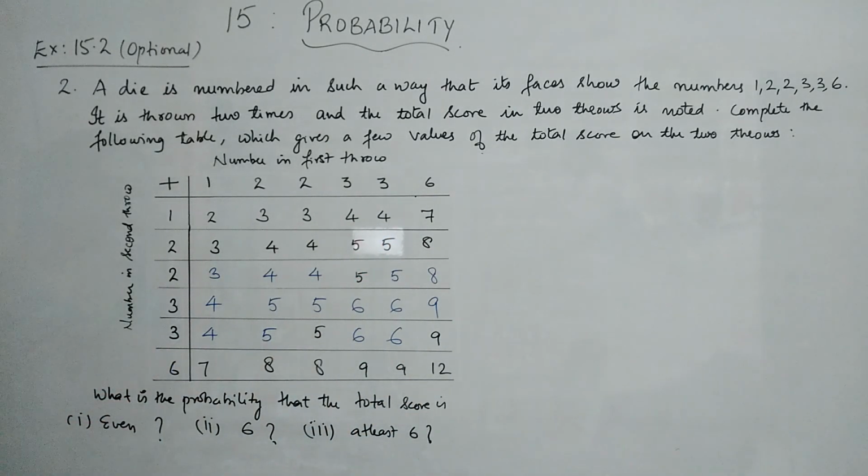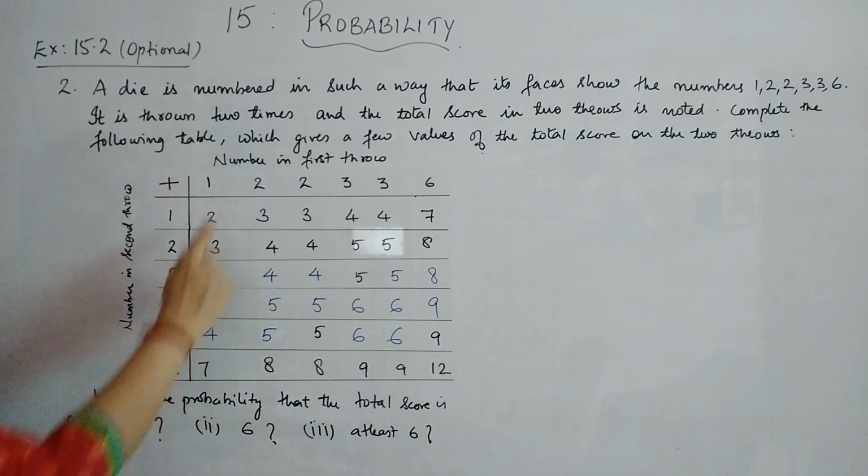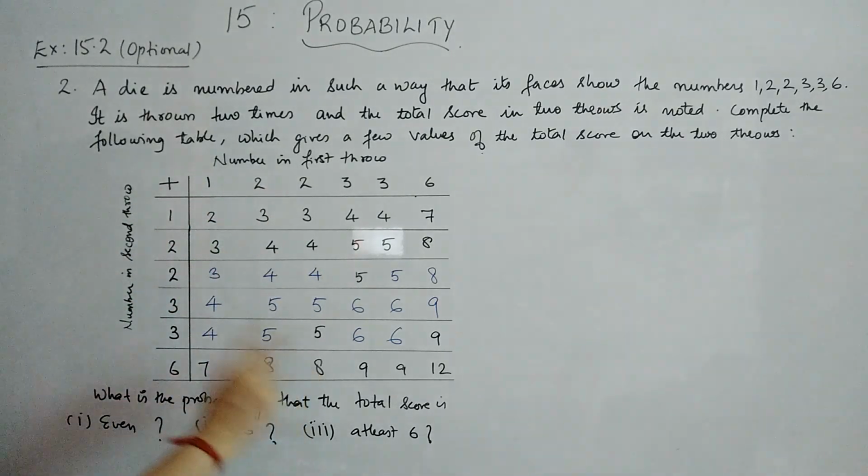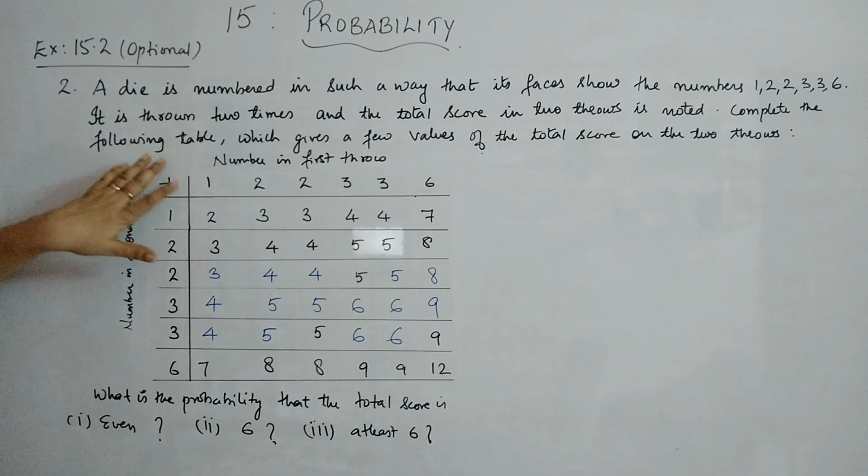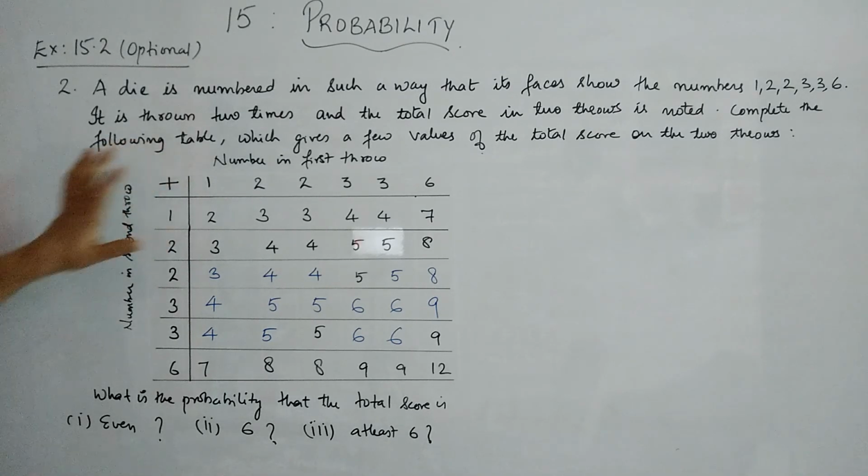And the last row, which is 6 plus 1, 7. 6 plus 2, 8. 6 plus 2, 8. 6 plus 3, 9. 6 plus 3, 9. And 6 plus 6, 12. These are given. So now we have completed. The first thing is over, that is, complete the following table.